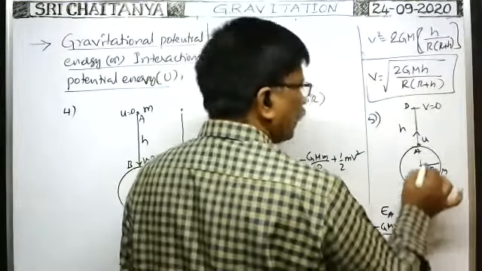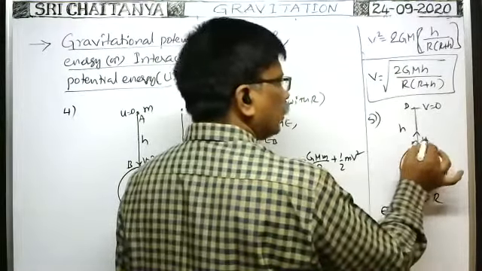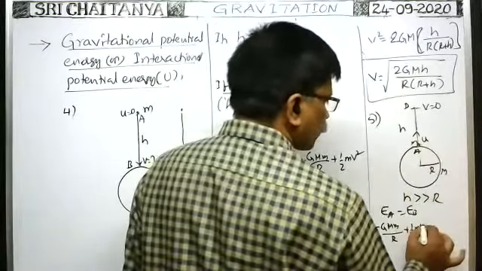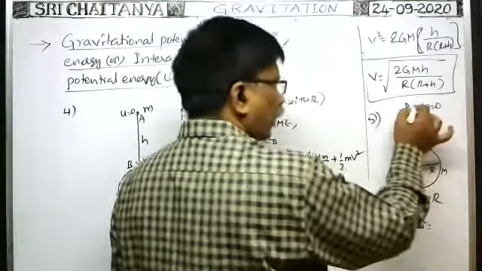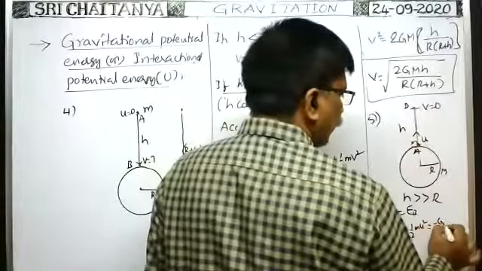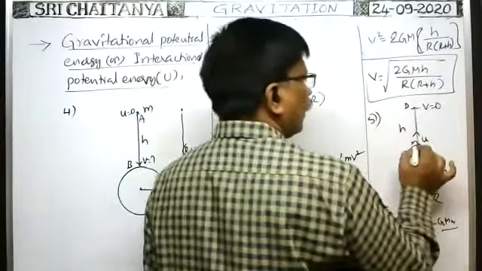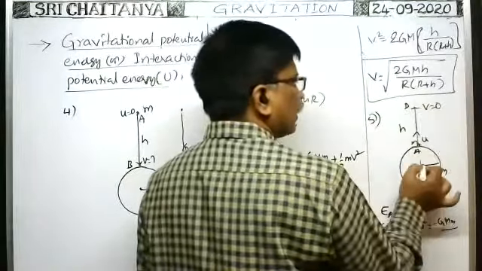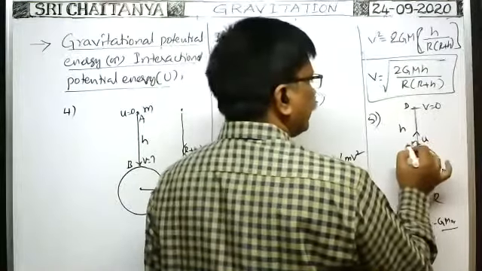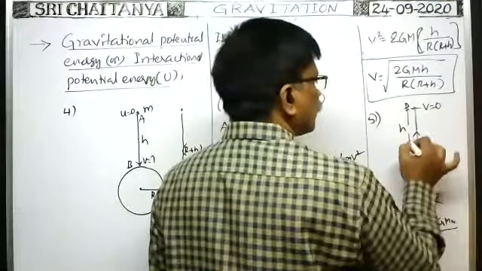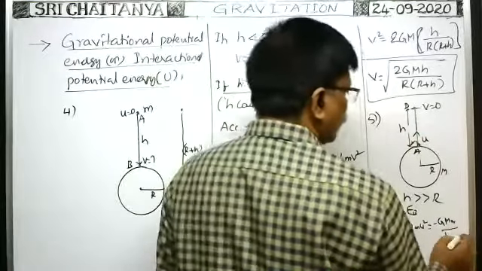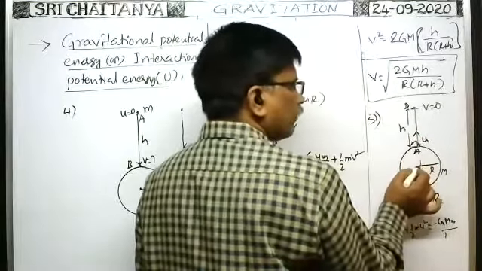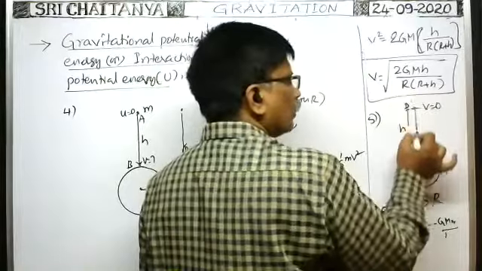Plus, as the body is projected with a velocity u, the kinetic energy is half m u square. When the body reaches the highest point, the potential energy is minus G capital M small m by the distance of the body from the center of the earth, which is R plus h, because h is this distance only. Sometimes the distance is given from the center of the earth, the body rises to a distance equal to small r.